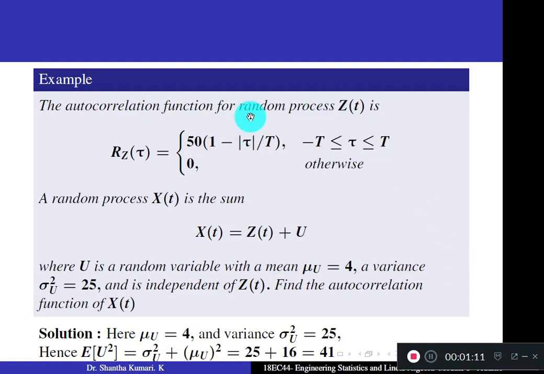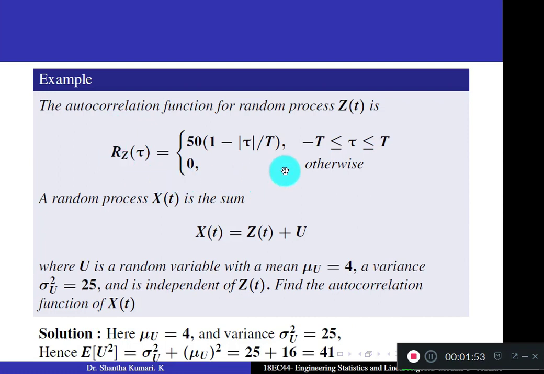Now let us work out some problems. The autocorrelation function for a random process z of t is Rz of tau equal to 50 into 1 minus mod of tau by T, for minus T less than or equal to tau less than or equal to T, and 0 otherwise. A random process x of t is the sum x of t equals z of t plus u, where u is a random variable with mean mu u equal to 4, variance sigma square u equal to 25, and is independent of z of t. Find the autocorrelation function of x of t.